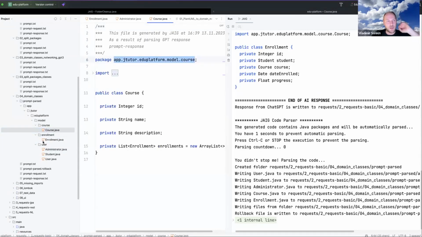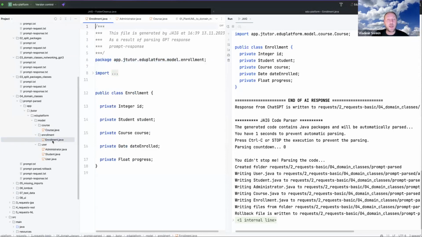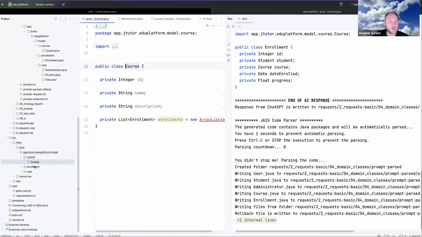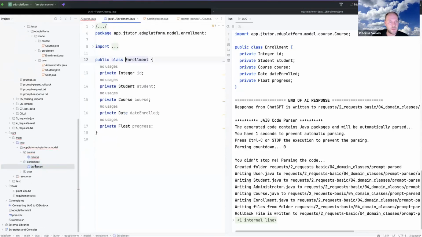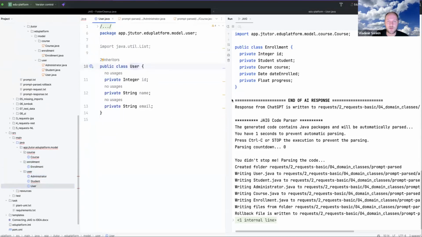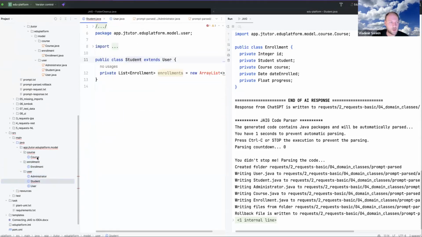Course is placed here, enrollment is placed here, and also it copied it to the sources. Now it is already in the sources. Okay, it is in the sources. Not everything is quite good, because you can see here in course and in student we have some kind of error.